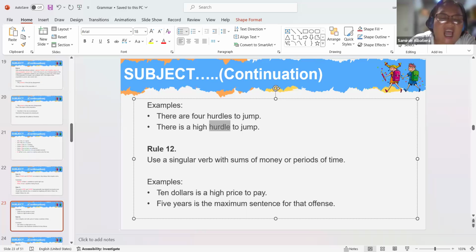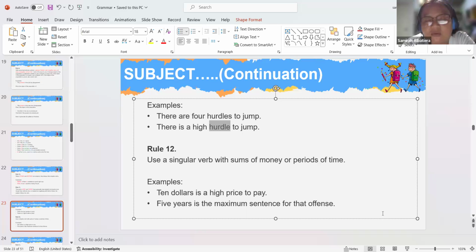About periods of time. 5 years is the maximum sentence for that offense. So look at this. If we talk about sums of money or periods of time, we are going to use singular verb.